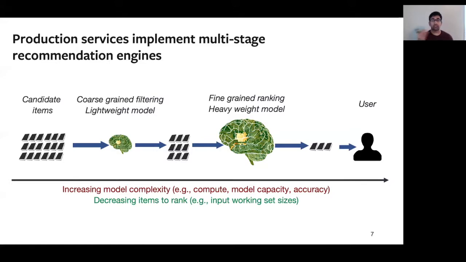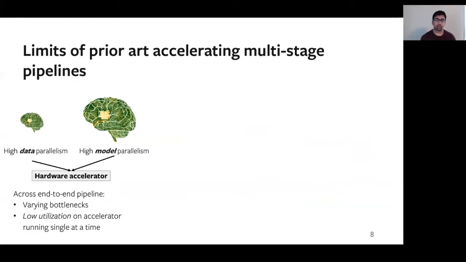Intuitively, across this multi-stage pipeline, going from left to right, we see increasing model complexity. This means that the model compute intensity, storage capacity, and network accuracy are improving as we go down across the stages. Going from left to right, we also see that the number of items ranked is going down. Because production recommendation services use these types of multi-stage pipelines, hardware accelerators face many limitations because they are designed to accelerate individual models. Let's take a look at some of these limitations.